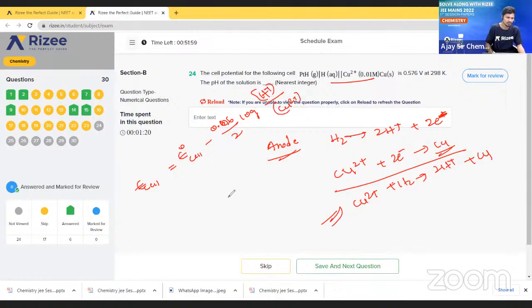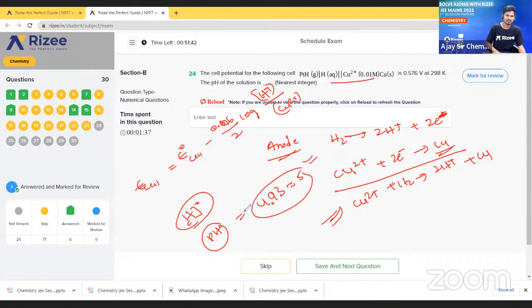So from here we will get the H plus value, okay? And from the H plus value we can find the pH value also. So finally, ultimately, we will get 4.93, approximately 5. We will get answer 5.